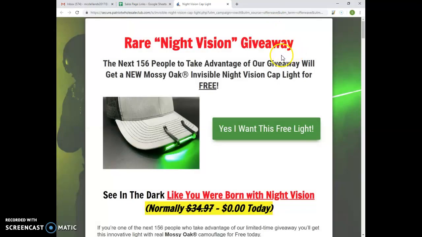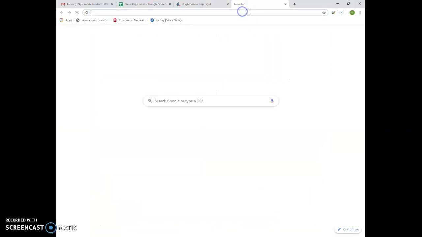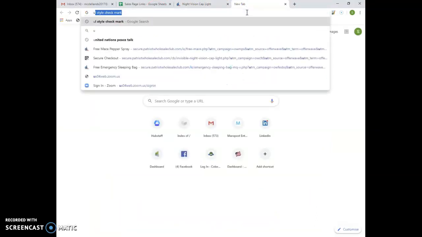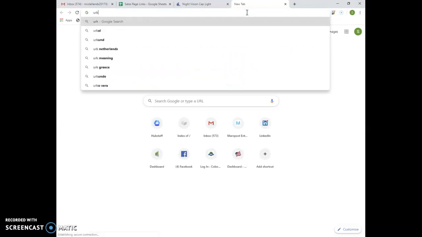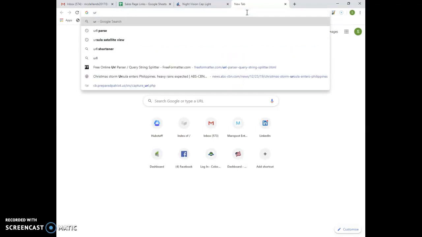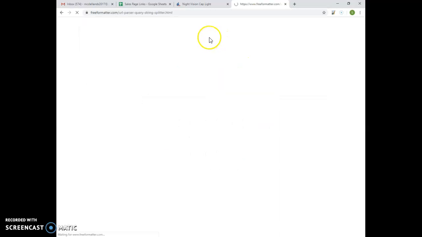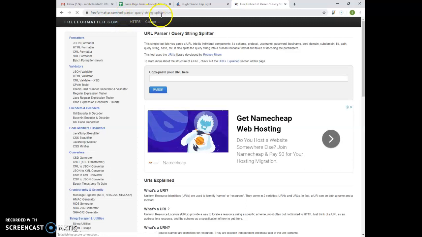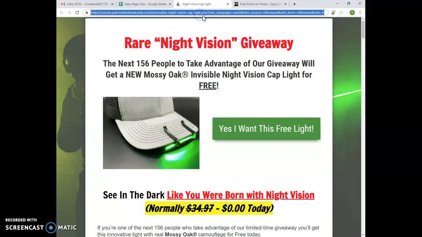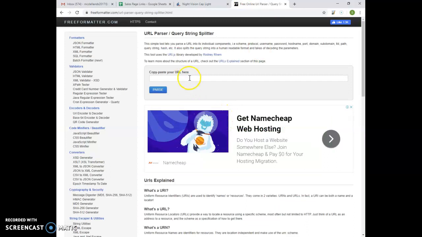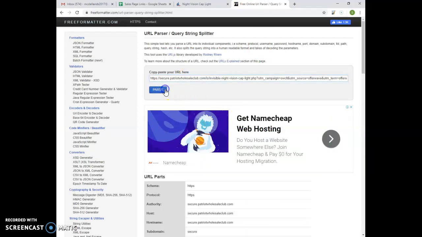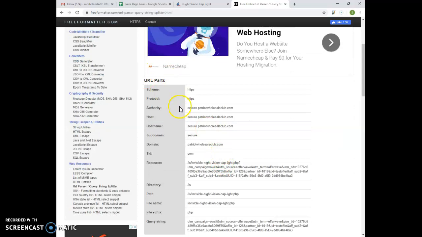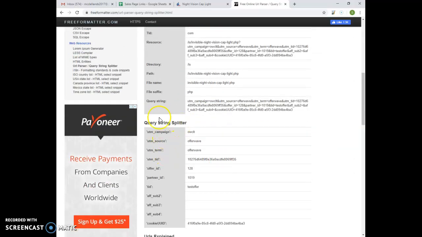For you to check the parameters, you can just go to a URL parser, like freeformatter.com URL parser query string splitter. You'll copy this one, paste here, and these are the query string.